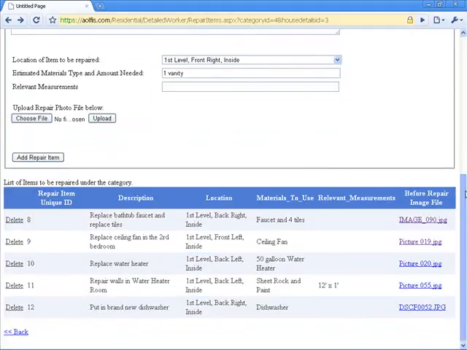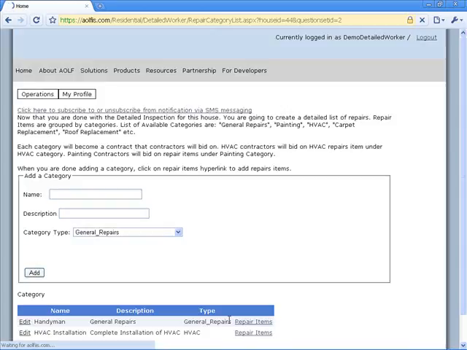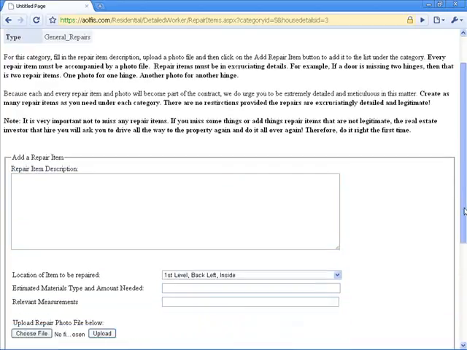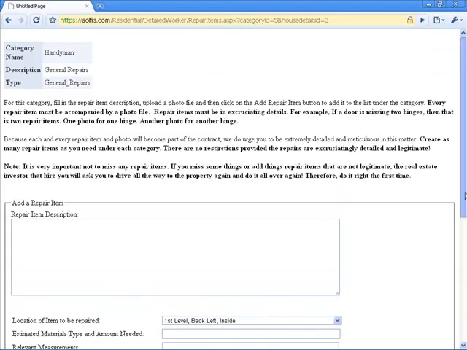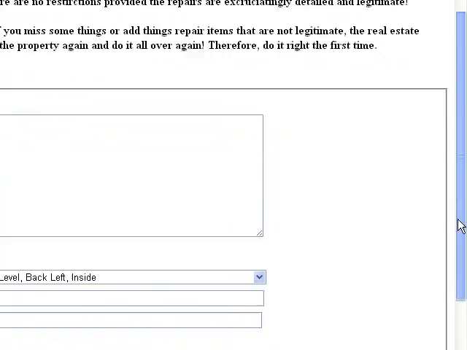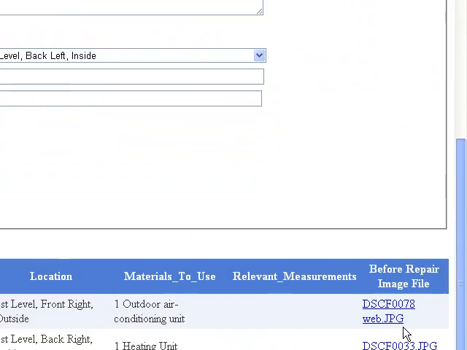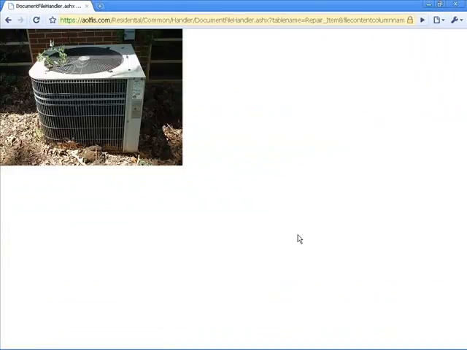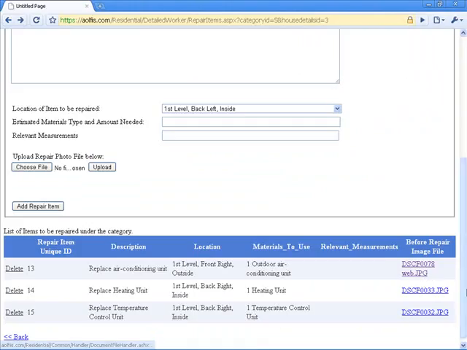Then we go back and go to a different category, which is the HVAC repair. In this scenario, we're going to replace the entire unit.